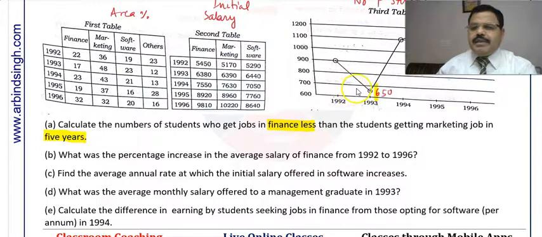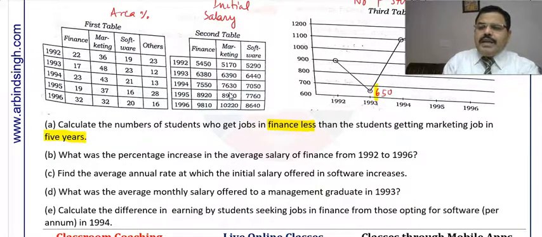It may be 660 or 650, but we can take any one value. Even 650 we can take. Since it is almost in the middle, it cannot be calculated exactly, and statistics is not for exact calculation, it is for approximate ideas. That is why the number of students who got a job in finance.